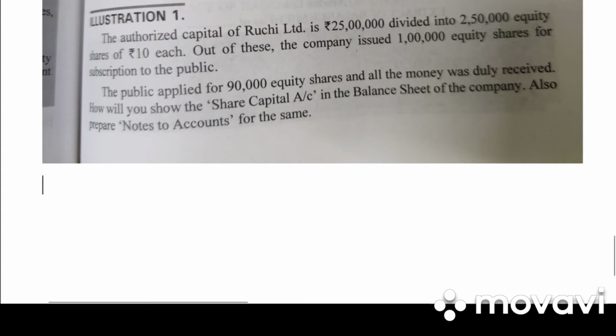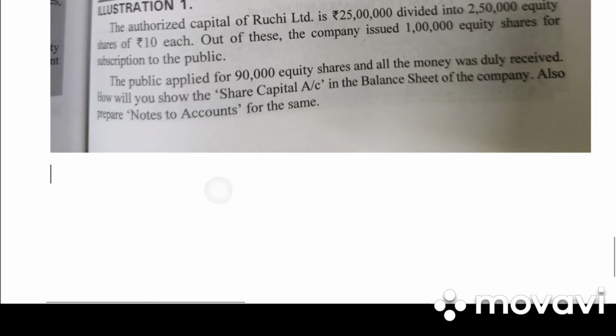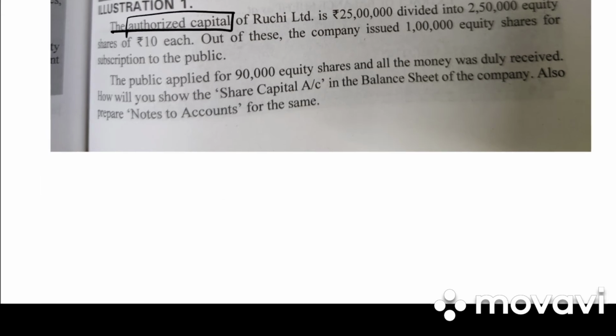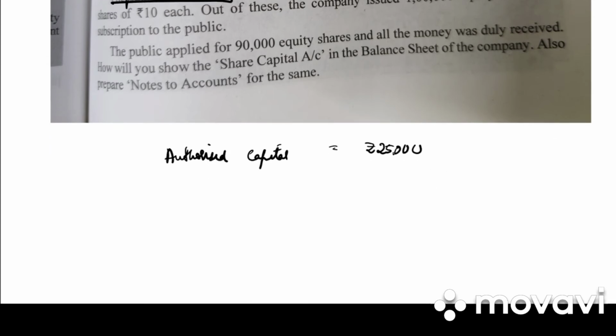So first let me explain to you in this example clearly what's the difference between authorized capital, issued capital and subscribed capital. So authorized capital is given directly, it is 25 lakh. So total capital the company can raise is 25 lakh. Then it is given that the company issued 1 lakh shares.